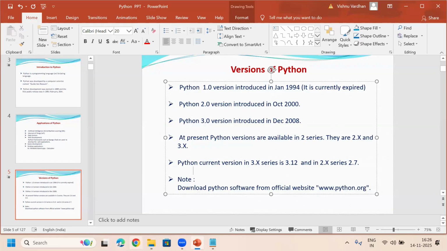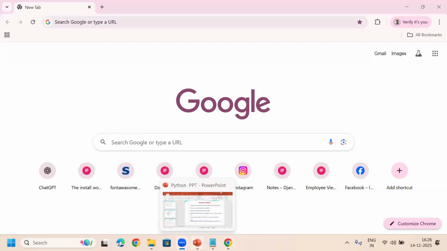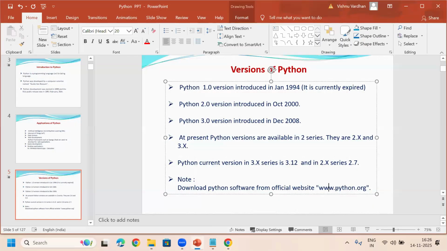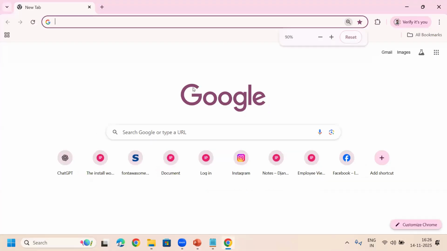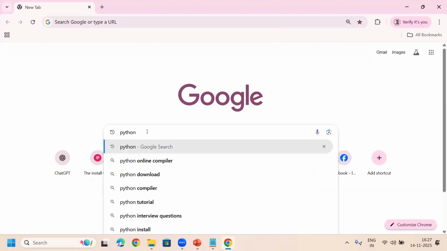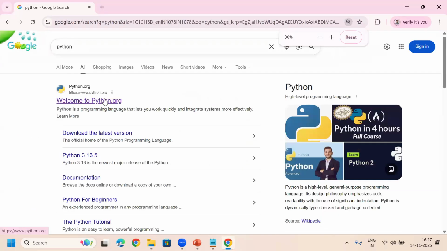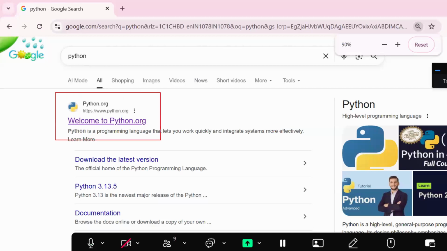For that, you can go to Google and type the website name if you remember it, or simply type Python. If you type Python in Google, now see the first link. If you observe the first link, it is www.python.org.